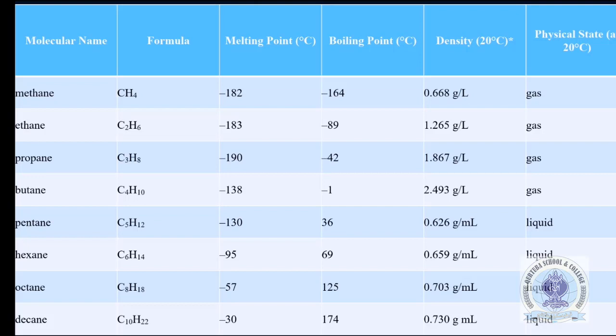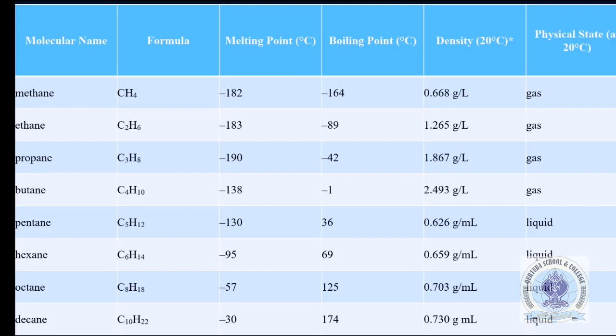There is a slight change in the melting point, because in the first 3 carbon atoms the melting point is minus 182, then minus 183, and then further minus 190. So in all these 3 cases, the melting point actually decreases. When we go further, at carbon number 4, the melting point starts increasing and goes up to minus 138, and in the case of the 5 carbon compound, it further goes up to minus 130, and so on.